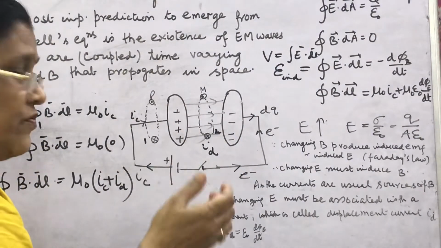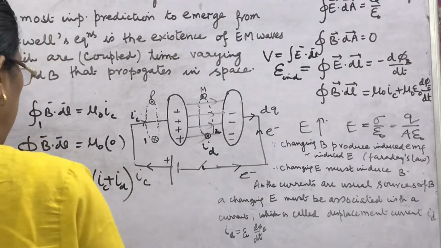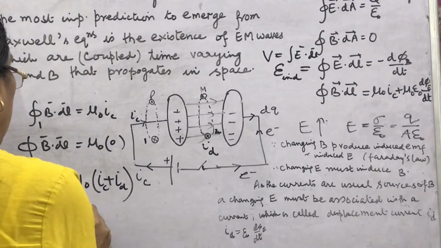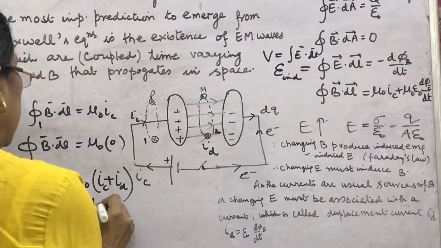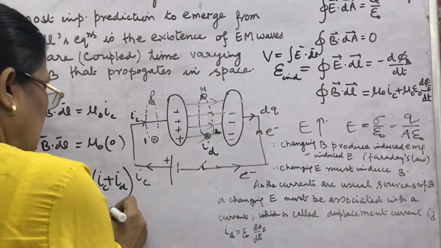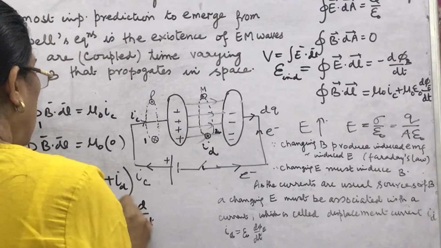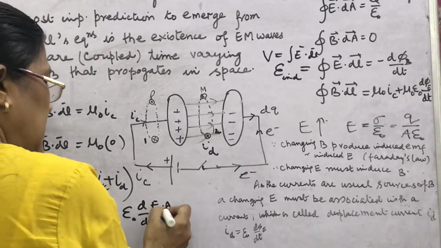How can you prove it? You can prove it by writing this ID. Maxwell gave this formula, ID equals epsilon naught d phi by dt. Phi is electric flux. Electric flux is given by E dot A. What is electric field?